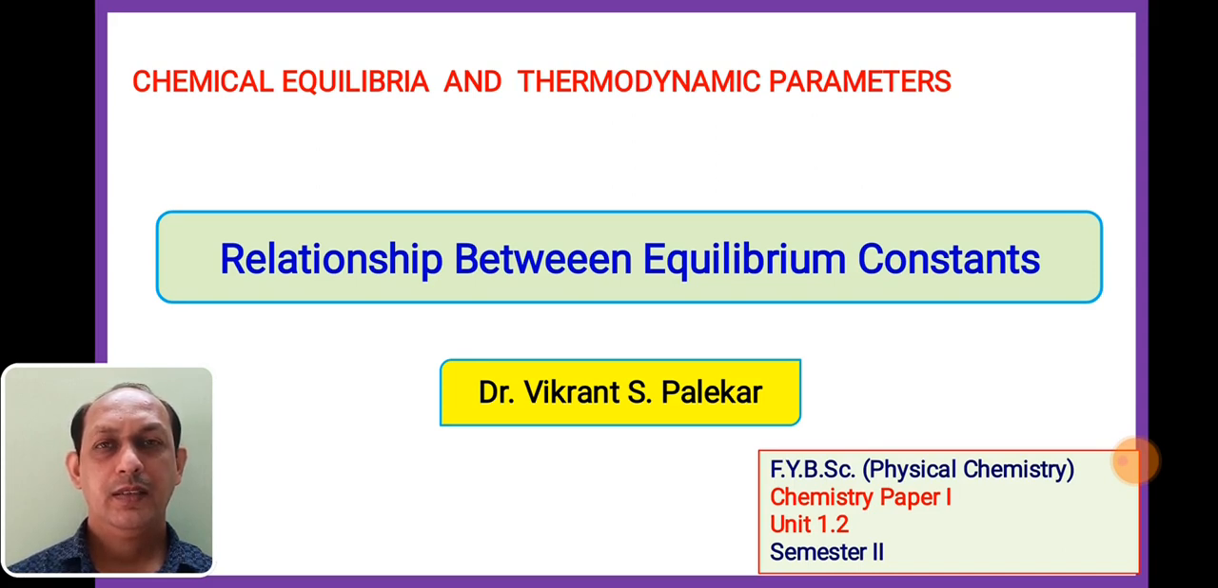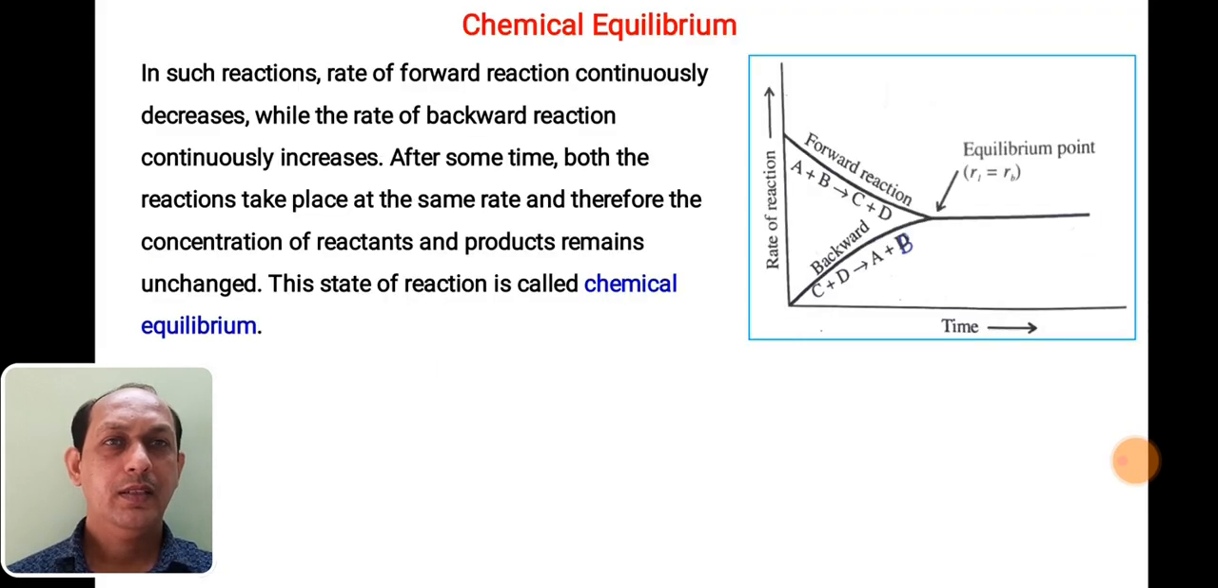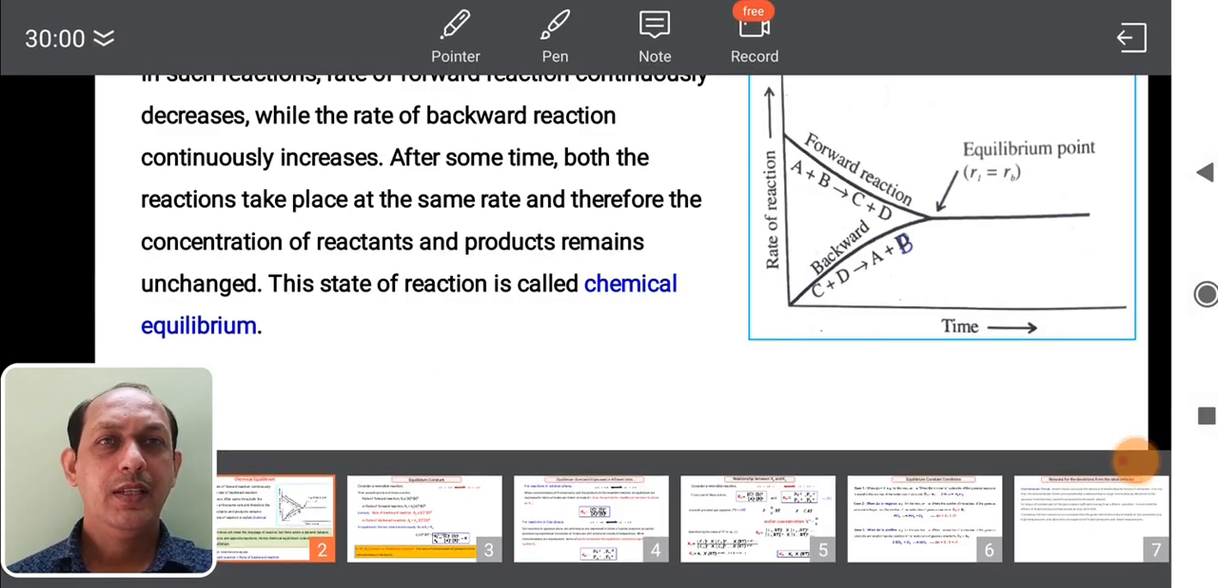Then there are two types of reactions. One is irreversible reaction and another is reversible reaction. We have seen that in every reaction an equilibrium takes place. This is a state where equilibrium exists between the reactants and product molecules.